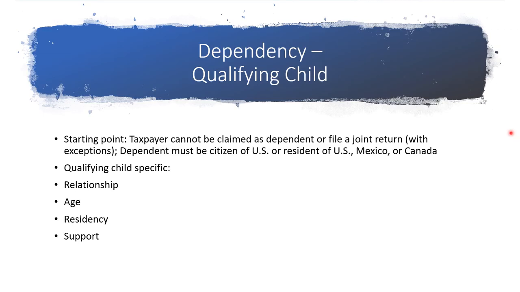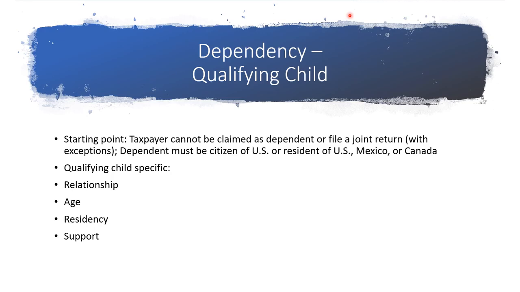To claim a dependent, a taxpayer cannot themselves be claimed as a dependent. The person being claimed must be a U.S. citizen, U.S. resident alien, U.S. national, or a resident of Canada or Mexico. And the dependent cannot file a joint return for the year unless they did not have a separate filing requirement and filed the joint return only to claim a refund.